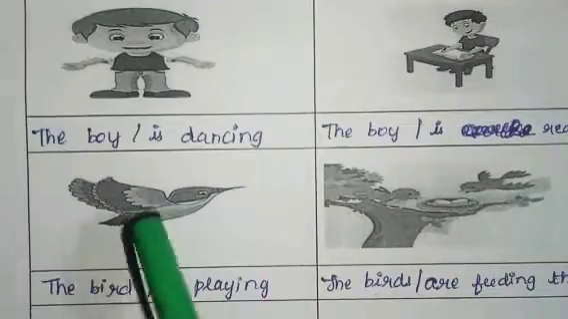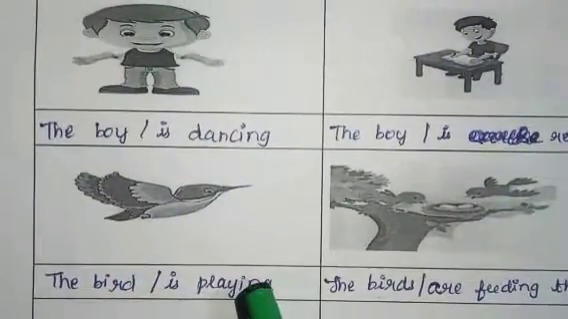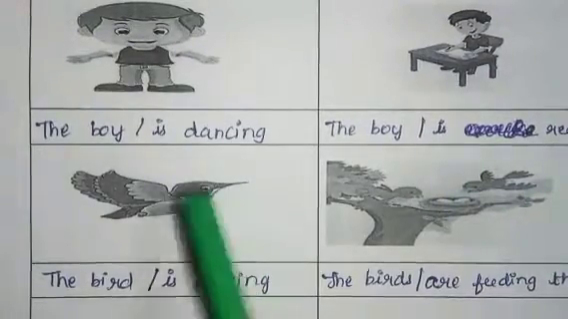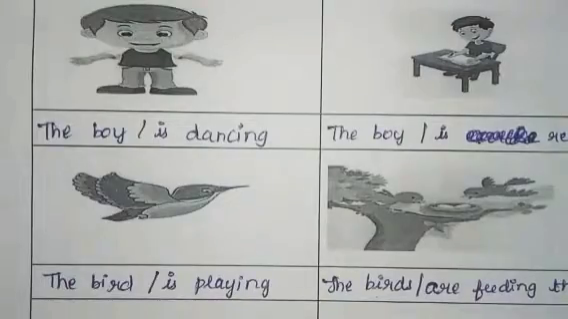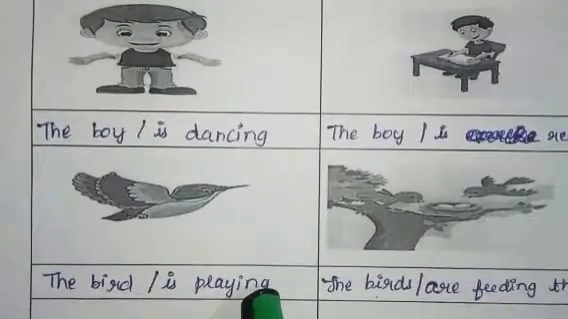Next, seventh question, the bird is playing. What does this bird do? This bird is playing. So the bird is subject, is playing is the predicate.